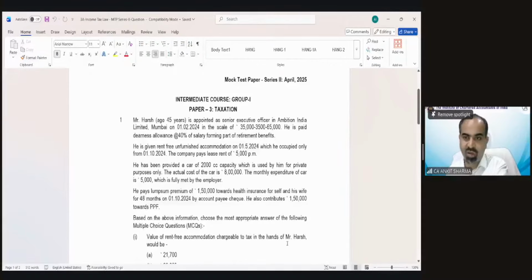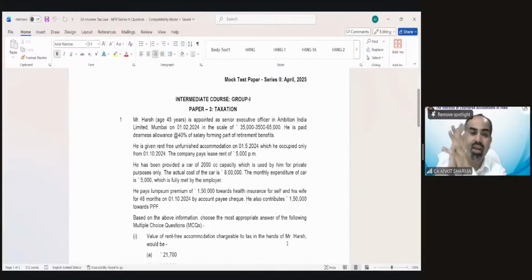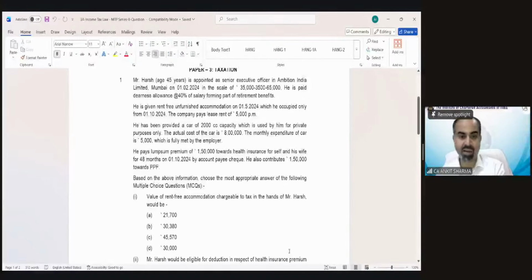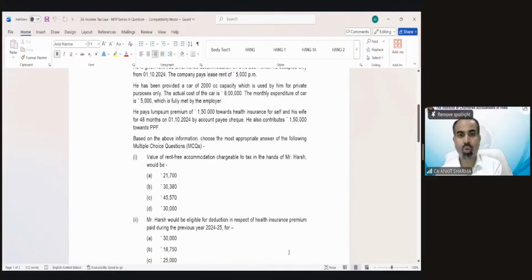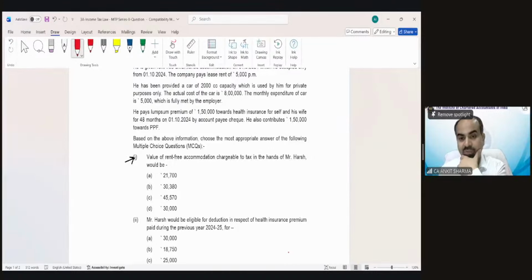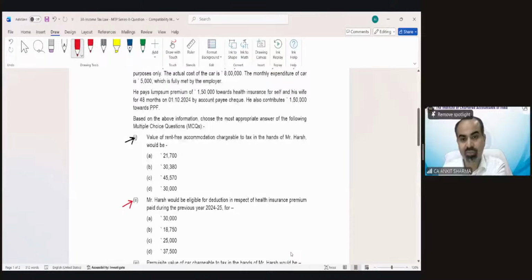That is Mr. Harsh. In case of Mr. Harsh, you will see there is again a question in which range salary has been given. And when there is a range salary, I've told you that you should always check whether it's due in the same month or in the next month. And of course, before that, whether we need to solve this question under default tax regime. In the question, they have asked you to calculate the value of rent-free accommodation and the deduction of insurance premium. So definitely that means we have to solve this question as per optional tax regime.